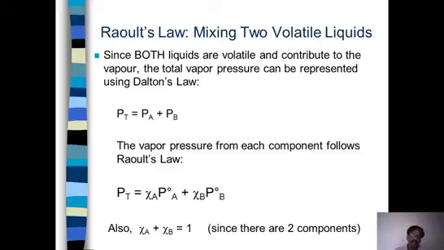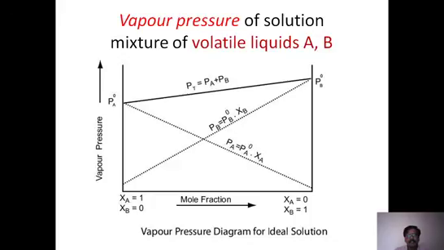Similarly, PA is the pure vapor pressure of A multiplied by the mole fraction of A. And always remember that the mole fraction of A plus the mole fraction of B is equal to 1. So this is the general idea of Raoult's law. This is how we apply Raoult's law to an ideal solution.